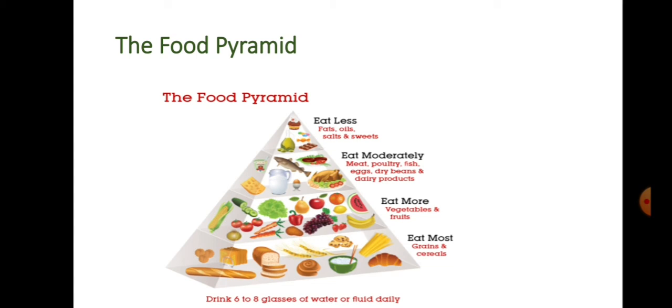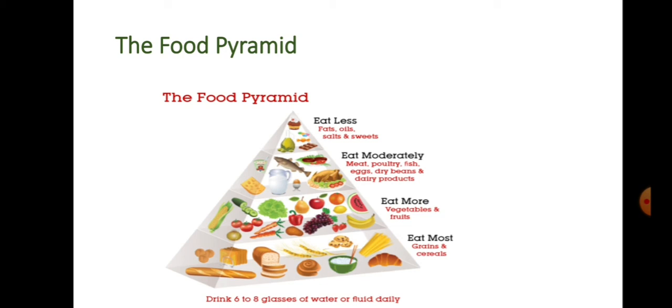Above that, eat more vegetables and fruits in the right quantity. And eat moderately, that is, sometimes, and don't take this food continuously. What food items? Meat, poultry, fish, eggs, dry beans and dairy products, because they contain protein as well as fat. So you have to take this food moderately.